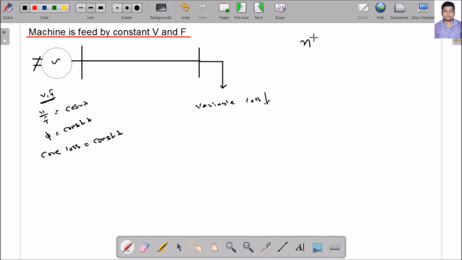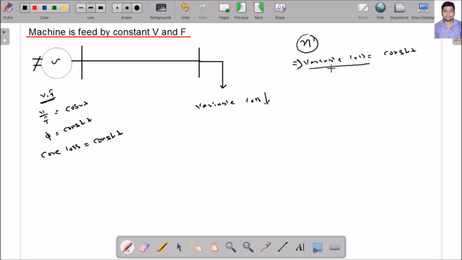You tell, what is the condition for maximum efficiency? I know that the condition for maximum efficiency is that variable loss equals constant loss. I know that. Okay. But in this case, at the light load condition, my variable loss is very low, but constant loss is generally high. So I am not getting maximum efficiency here. Then how can I get the maximum efficiency?